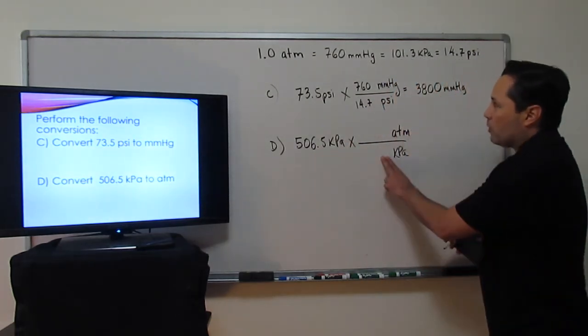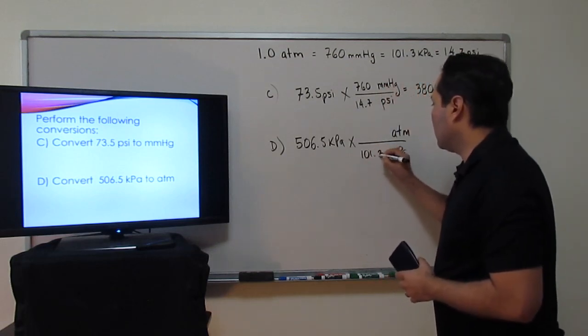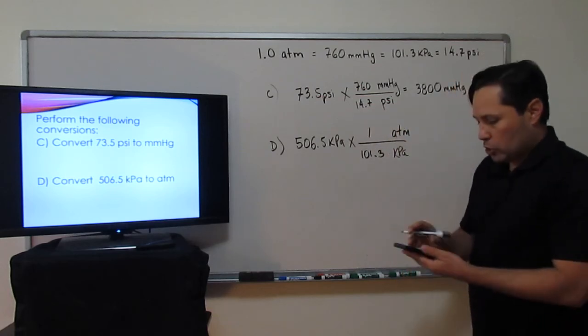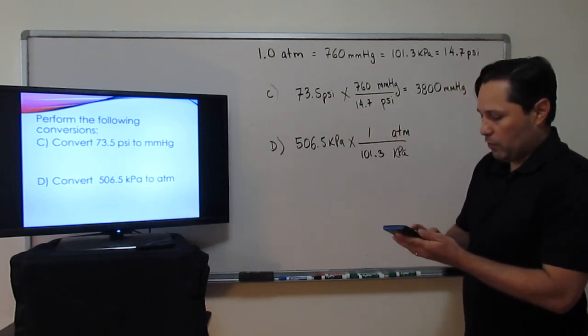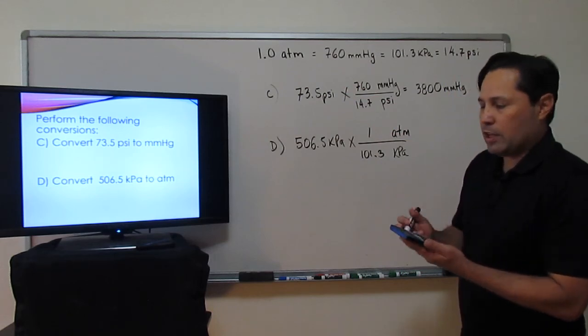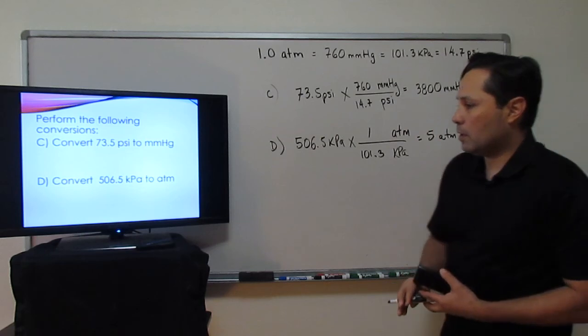All right, so the values: for kPa, it is 101.3, and ATM is just 1.0. So it's just going to be 506.5 times 1 divided by 101.3. That gives me a value of 5 ATMs.